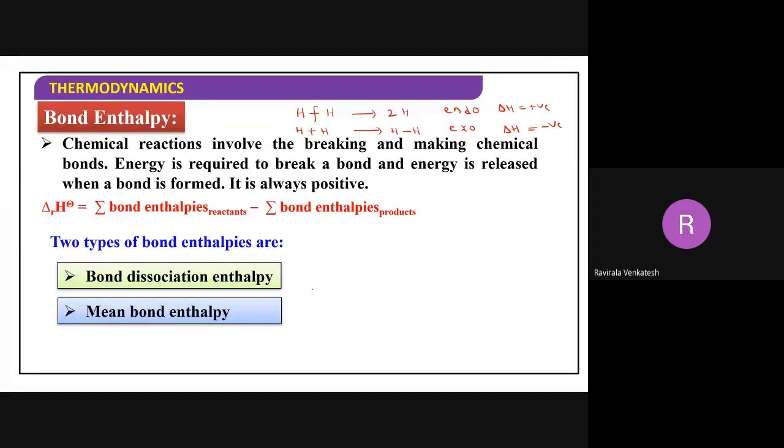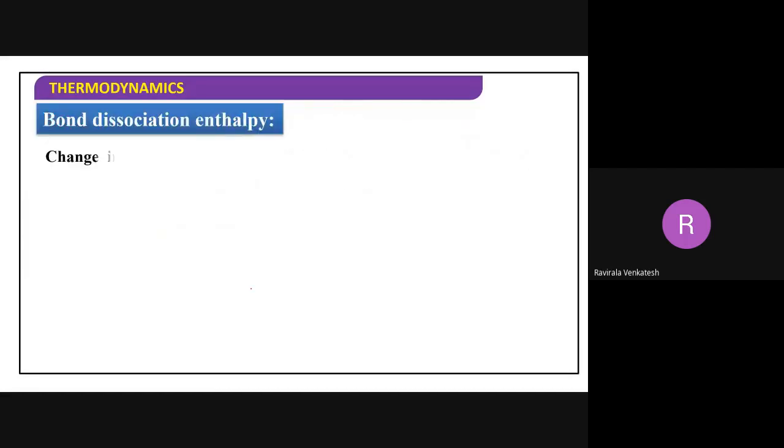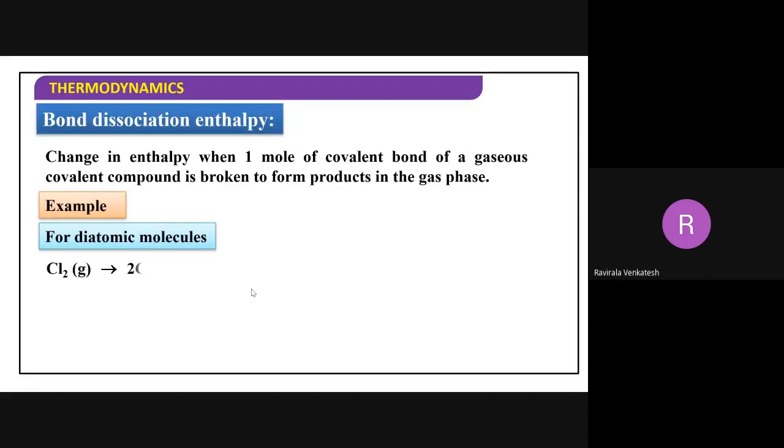Now if you observe, enthalpy of reaction is equal to bond enthalpies of reactants minus bond enthalpies of the products. Now what types of bond enthalpies are we having? Bond dissociation enthalpy and mean bond enthalpy. We'll discuss in detail here. Here bond dissociation took place. Two chlorines are there. You have broken the bond and got two chlorines. This is bond dissociation.